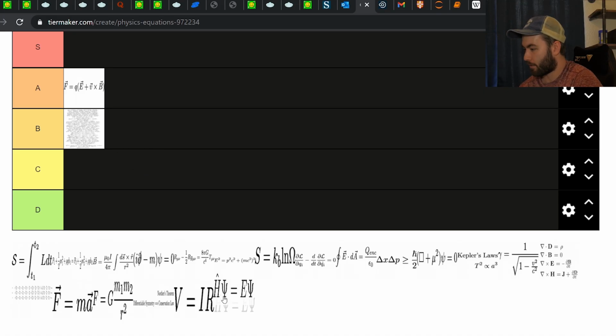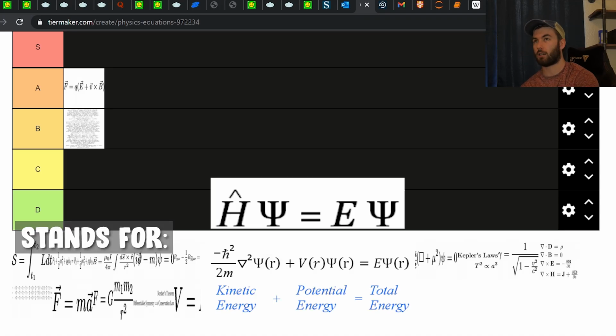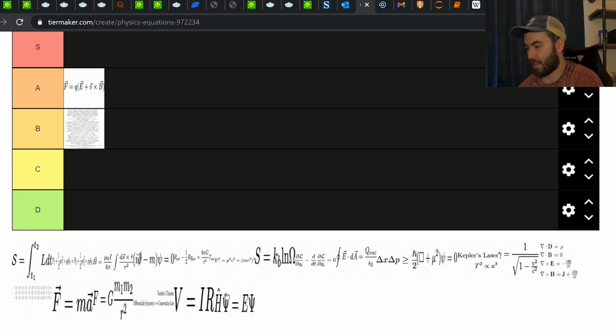Moving on from that, we have the Schrödinger equation. It describes our non-relativistic theory of the electron. This is cast so it slaps you in the face that this is an eigenvalue problem. You have a differential operator acting on a function, spits back out the function times a number, and that number is the energy of the particle.